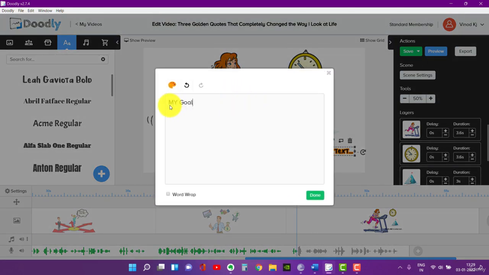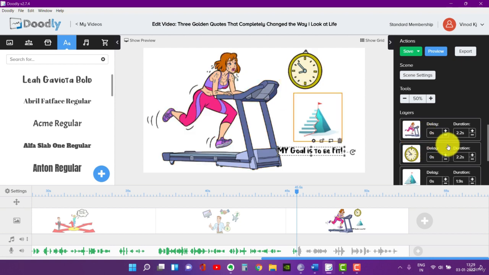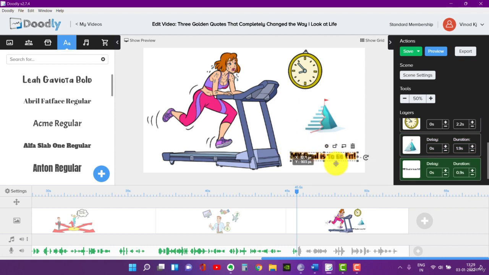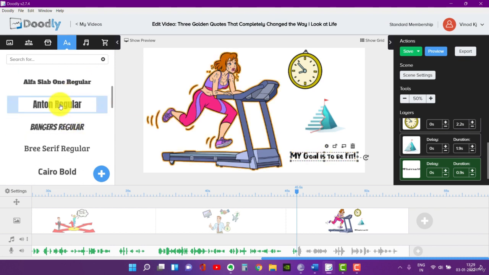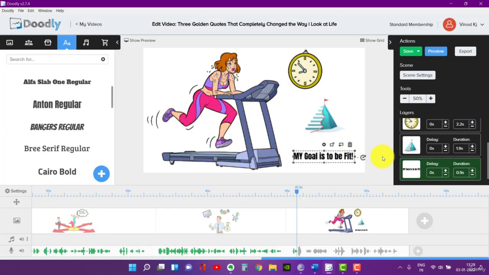My goal is to be fit. Yes, and I'll adjust it correctly. So order is first she is running, then this would be doing it, and my goal is to be fit. Okay, so if you really want to change the font here, don't worry about anything. Go drag this and drop it here. Yes, replace. Yes, that's all.